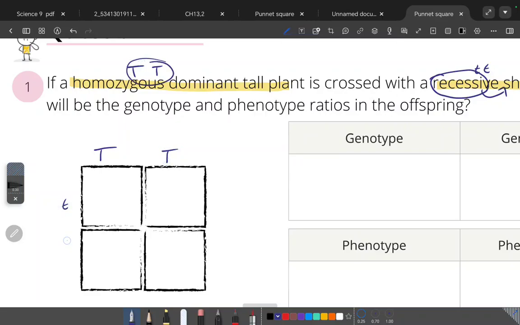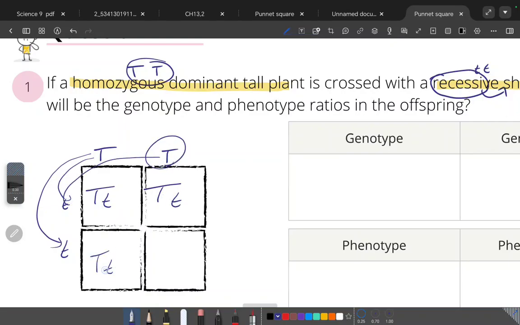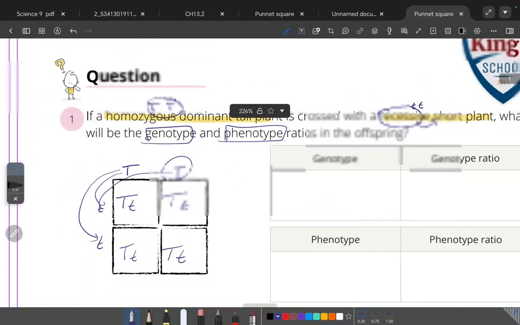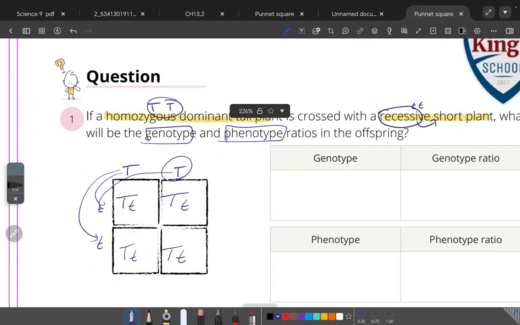We cross them: T capital, T small, T capital, T small, in all four boxes. Now find the genotype and phenotype. Genotype means the letters. So how many types of letters do we have? It's only heterozygous.